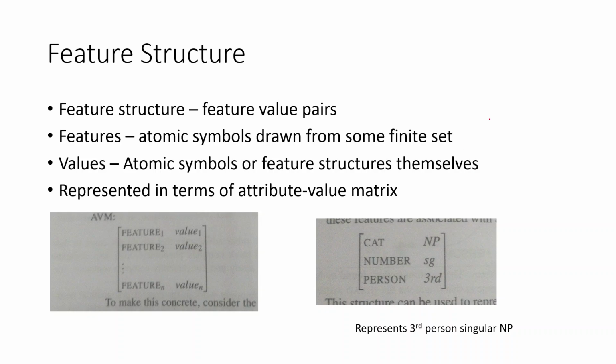Okay, a feature structure is actually a set of feature value pairs, corresponding to some constituents in the grammar or in the sentence. Let us say a noun phrase. We can associate some features, for example, what is the number, whether it is a singular noun or a plural noun. So number can be a feature, and then its value can be singular or plural, something like that. So this is one of the features.